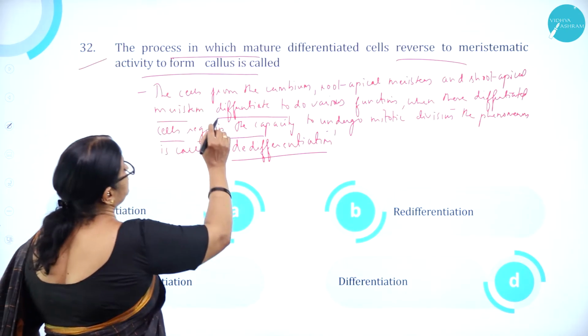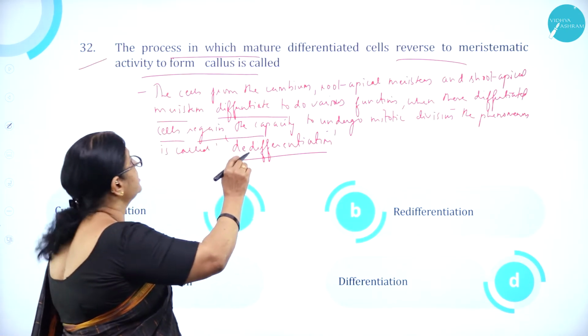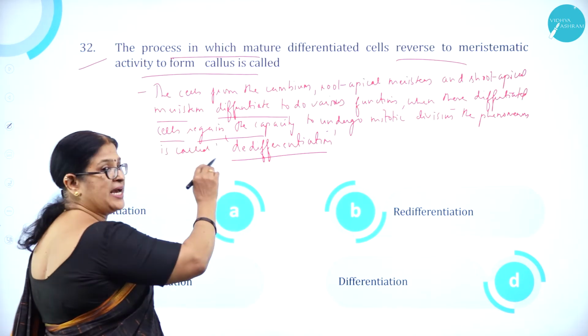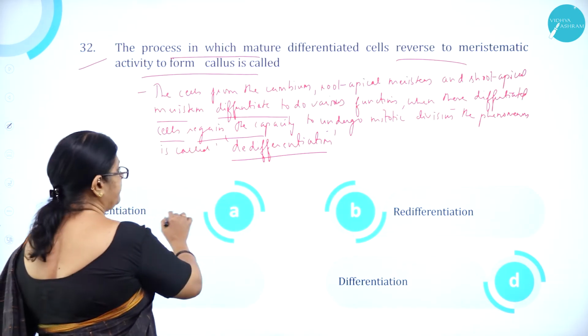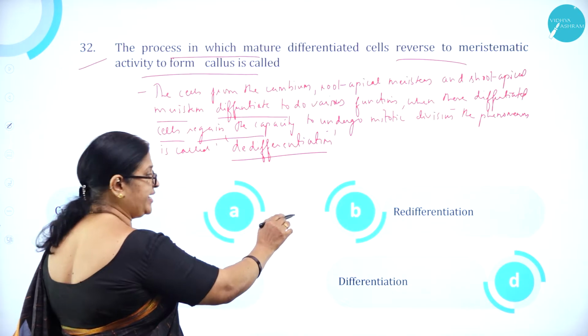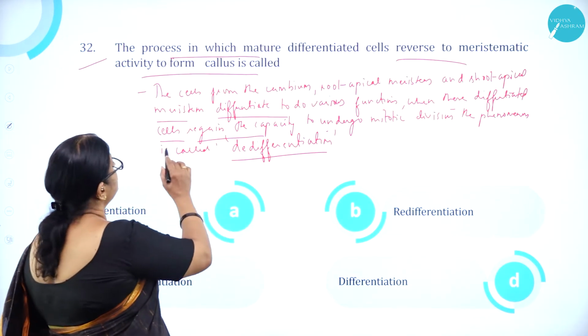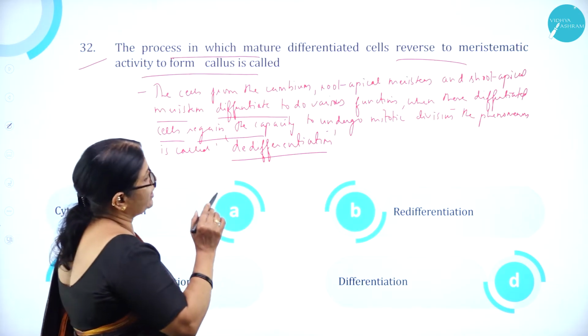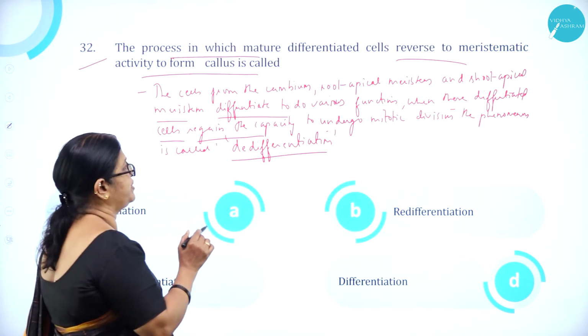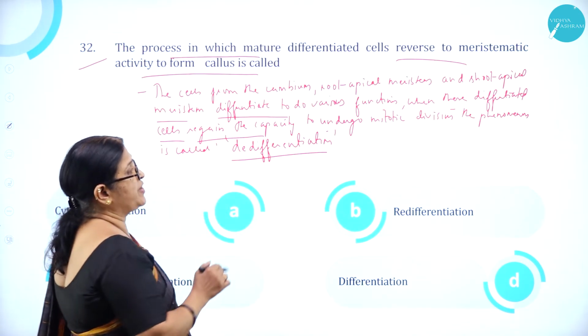The process in which mature differentiated cells reverse to meristematic activity to form callus is called: A, cytodifferentiation, B, redifferentiation, C, dedifferentiation, and D, differentiation. The cells from the cambium, root apical meristem and shoot apical meristem differentiate to do various functions.